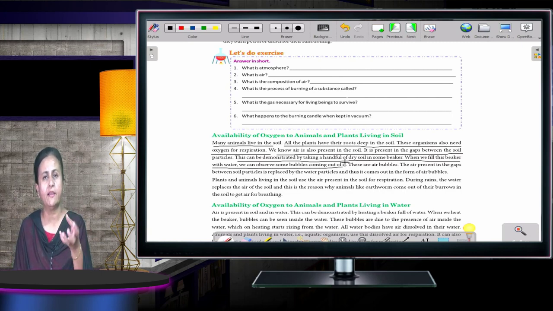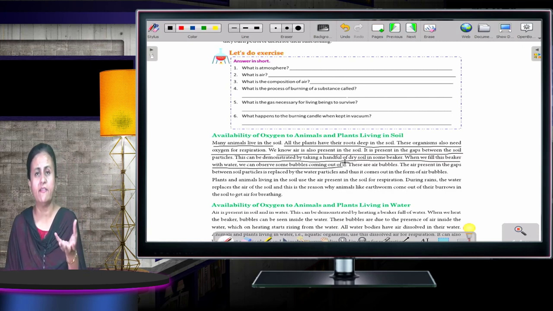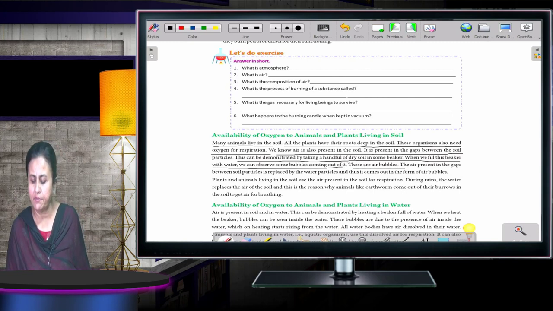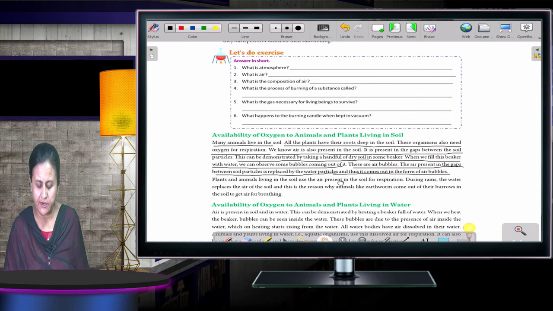What do you do? You take some soil and put it in a beaker and add some water. What will you observe? Some bubbles will come out. Okay. These are air bubbles. The air present in the gaps between soil particles is replaced by the water particles, and thus it comes out in the form of air bubbles. Okay. Now moving to the next one.